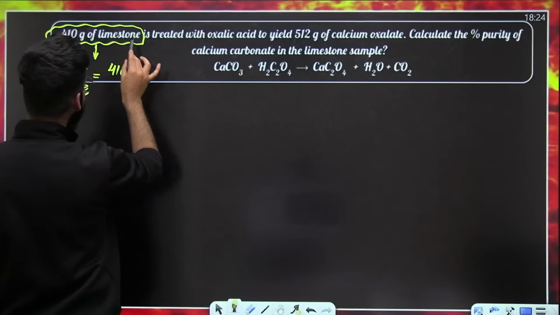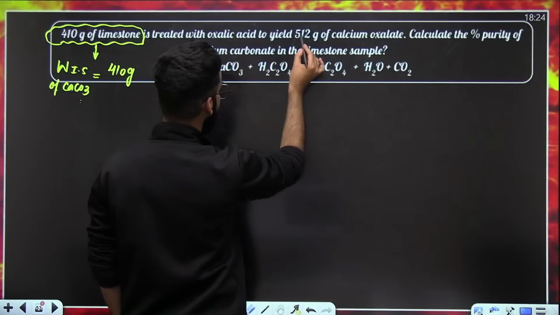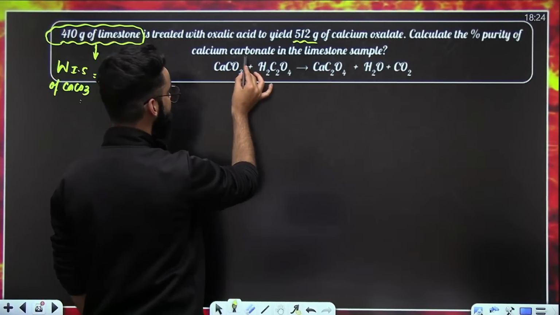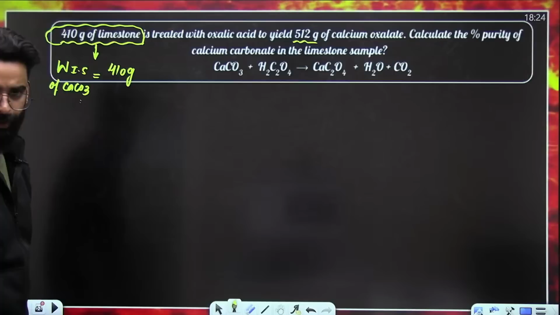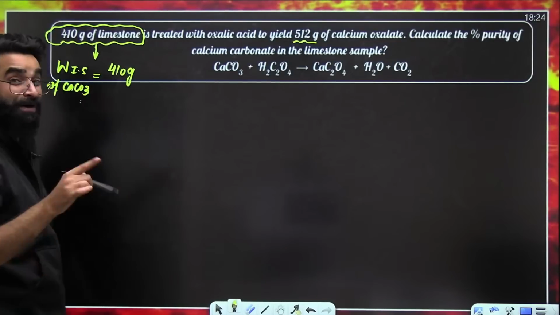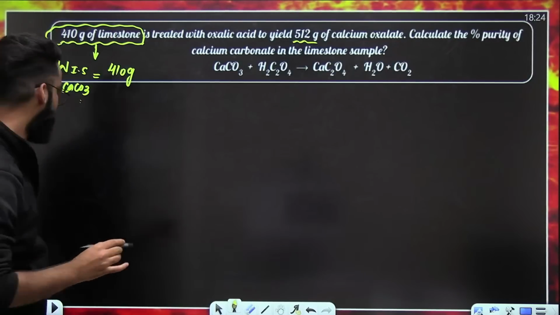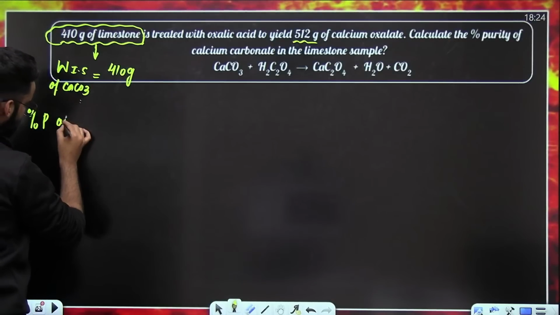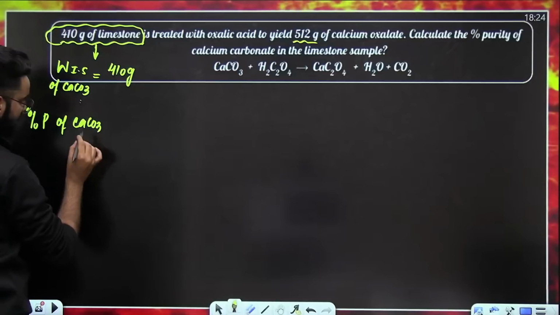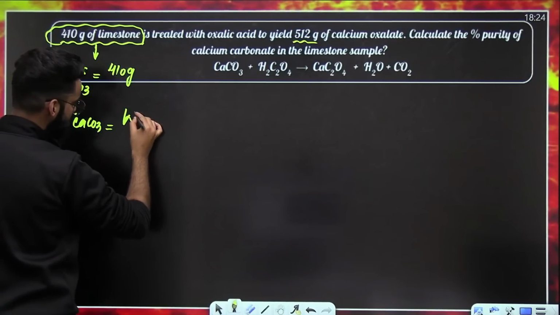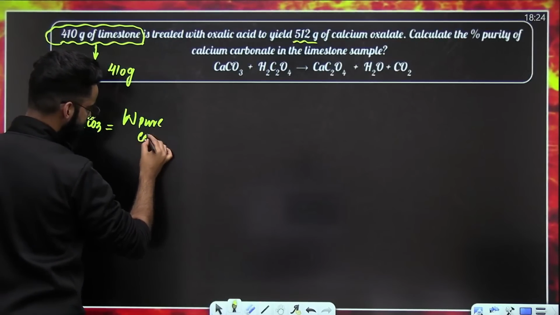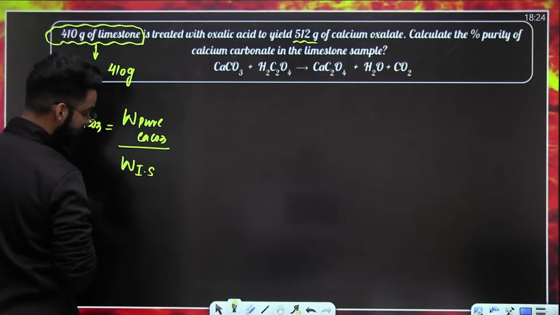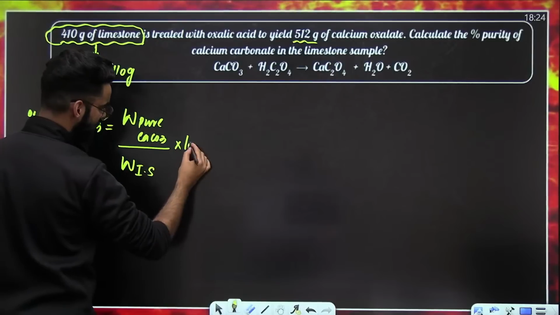Now, 410 grams of limestone is treated with oxalic acid to produce 12 grams of calcium oxalate. Calculate the percentage purity of calcium carbonate in the limestone sample. So the percentage purity of calcium carbonate in the sample is equal to the mass of pure calcium carbonate in the sample divided by the mass of the whole sample, the mass of impure sample, multiplied by 100.